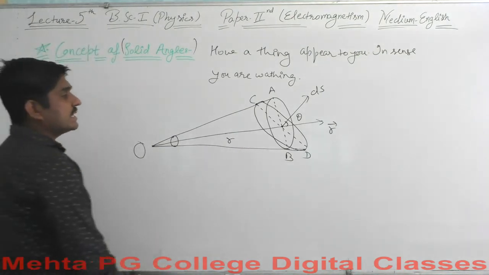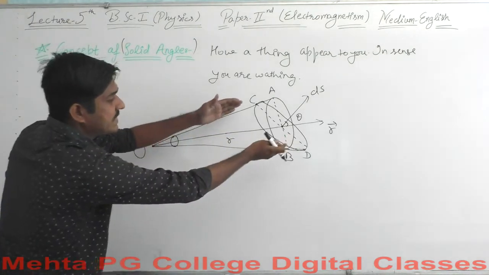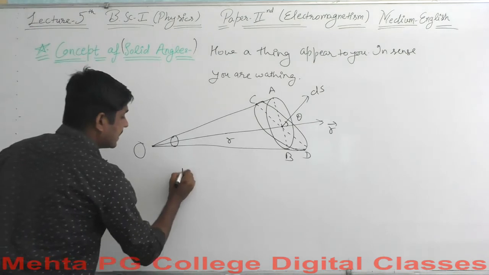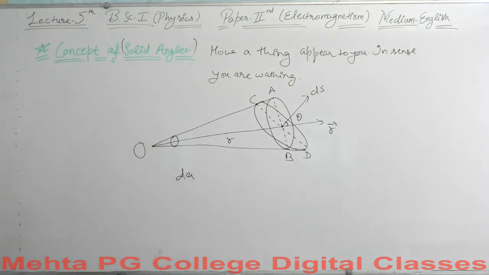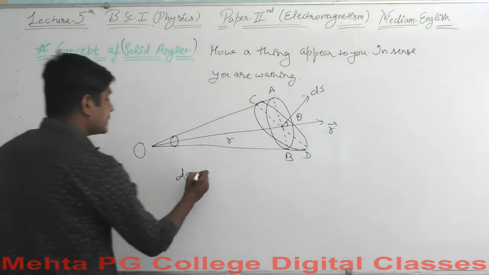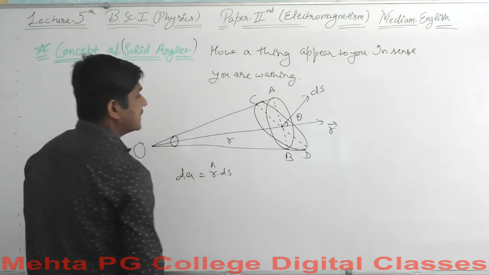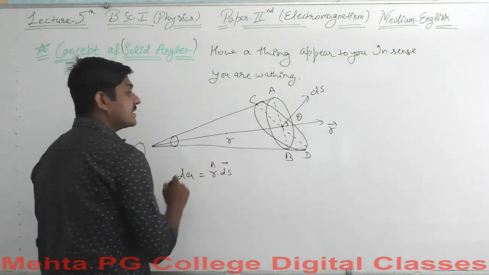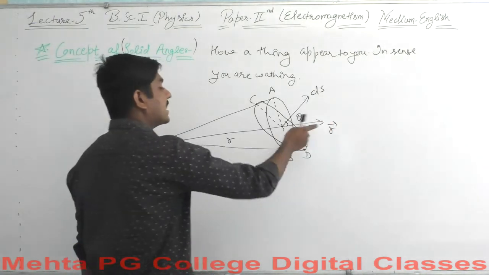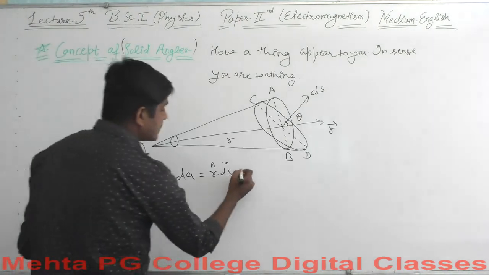So let me say that the area at which we are operating here, the area we can see here, is dA. dA is an area element which equals r cap dot ds. What is r cap? r cap is the unit vector, and it has a direction. This is the dot product.